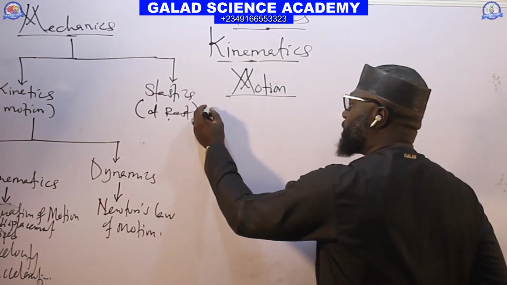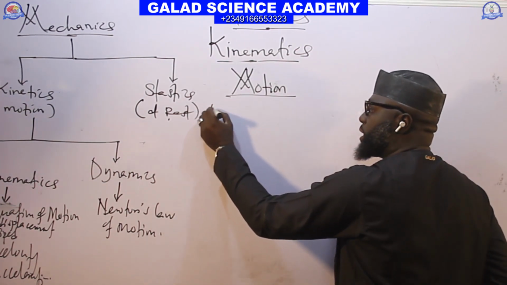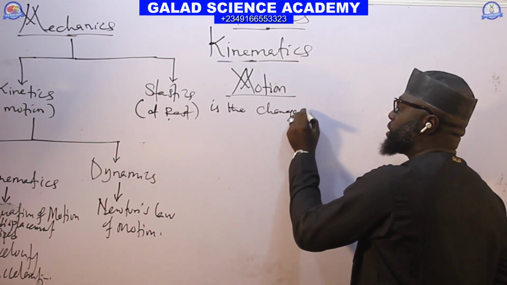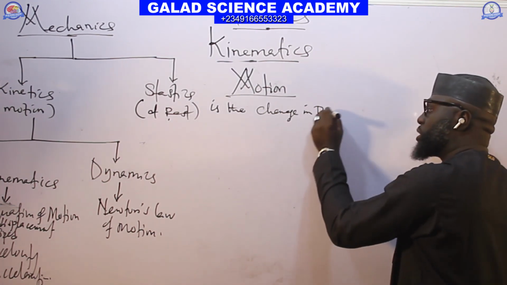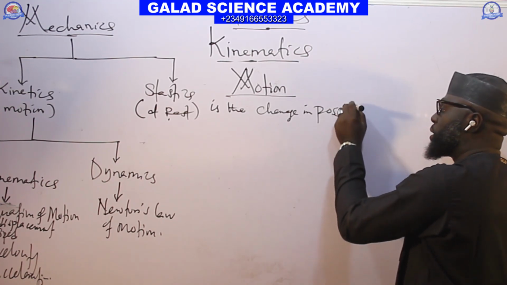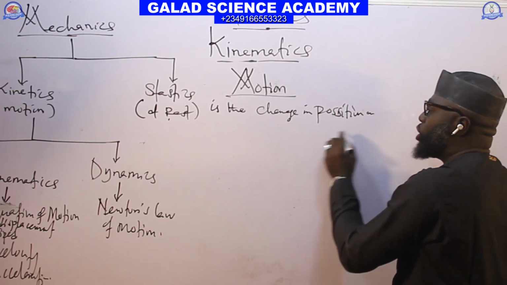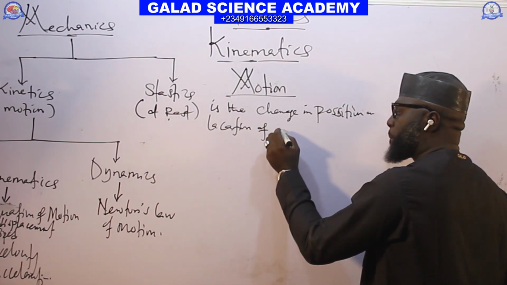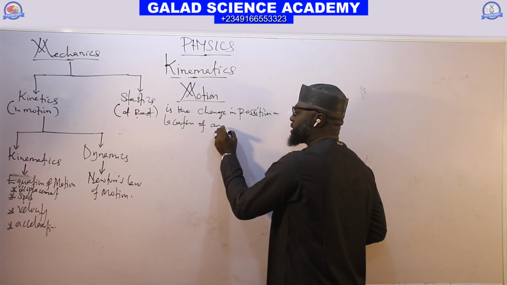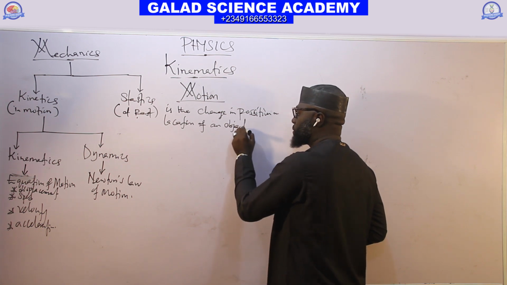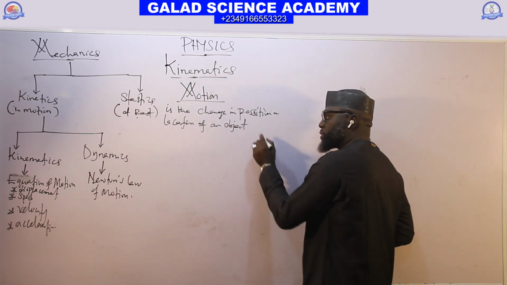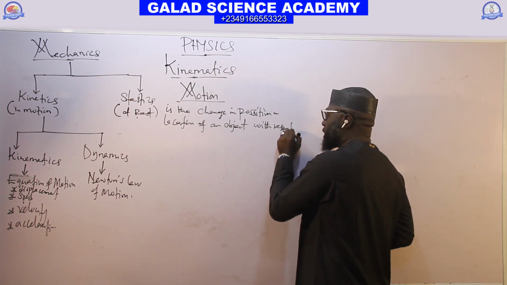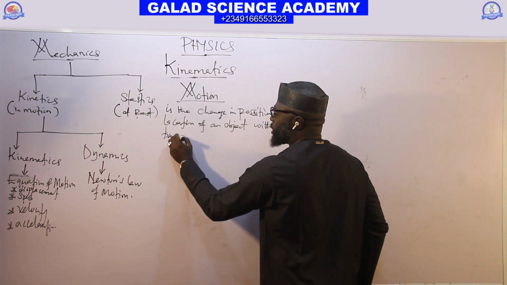The word motion is the change in position or location of an object with respect to time.